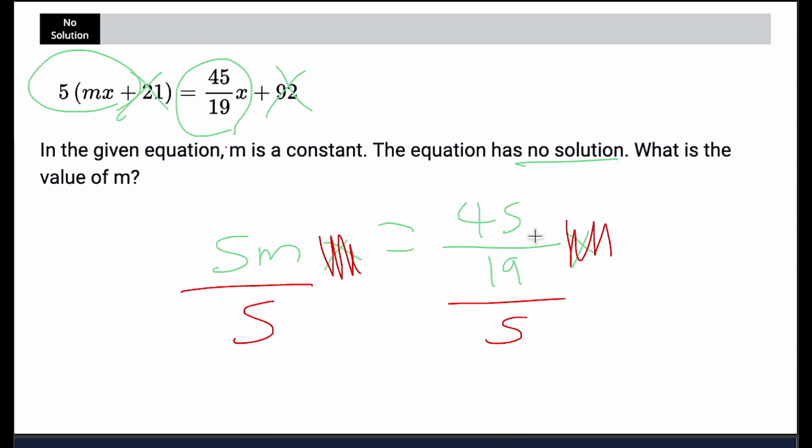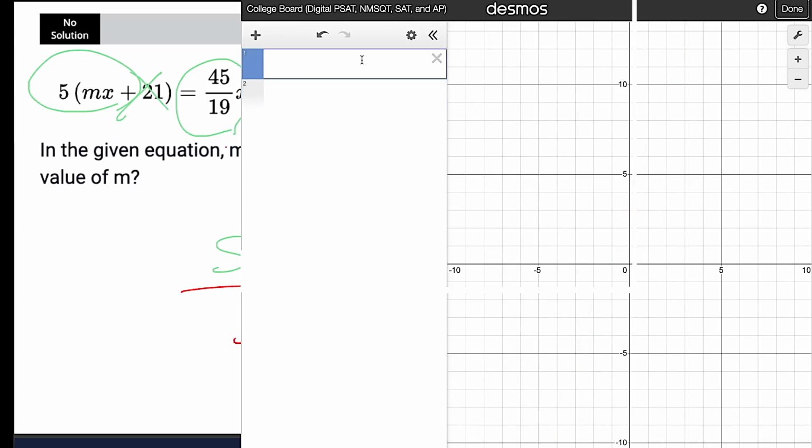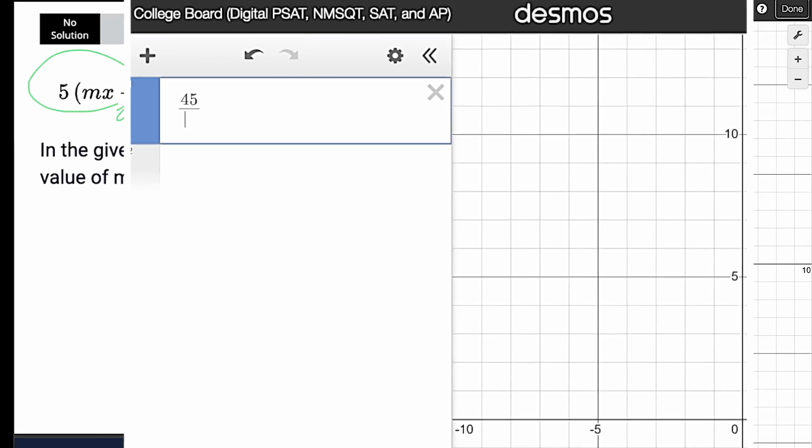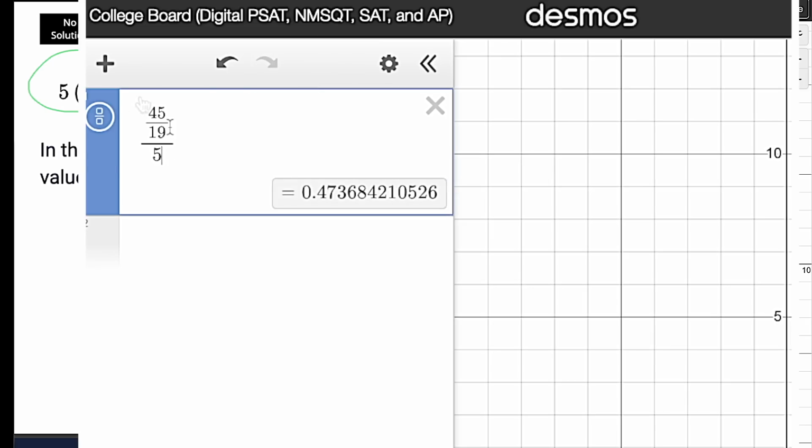Now we could multiply by the reciprocal. We could multiply by 1 over 5, or we can just plug this into Desmos and make it easy on ourselves. So I'm going to plug this into Desmos real quick. Again, we're doing 45 over 19, and I can highlight that whole thing divided by 5.